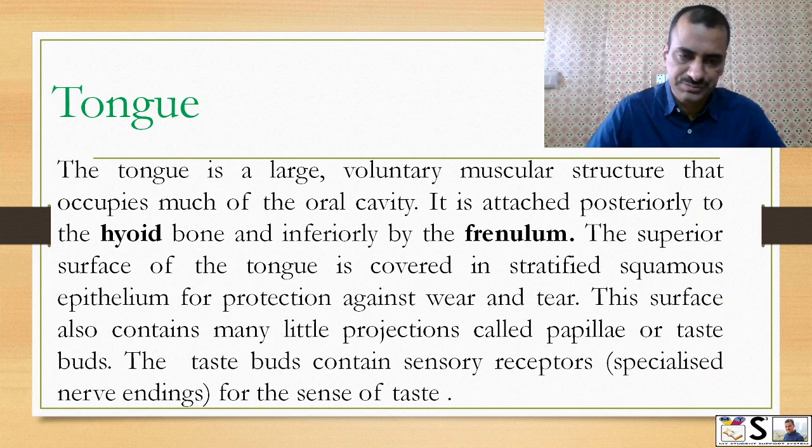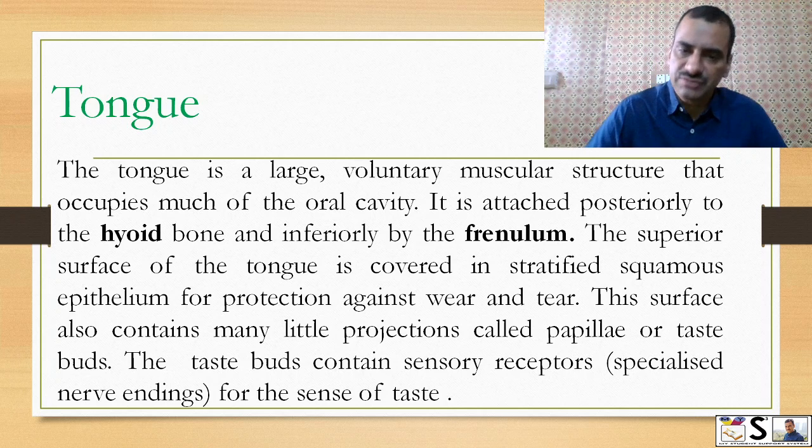Tongue. The tongue is a large voluntary muscular structure that occupies much of the oral cavity. It is attached posteriorly to the hyoid bone and inferiorly to the floor of the mouth by frenulum, a fold of membrane.